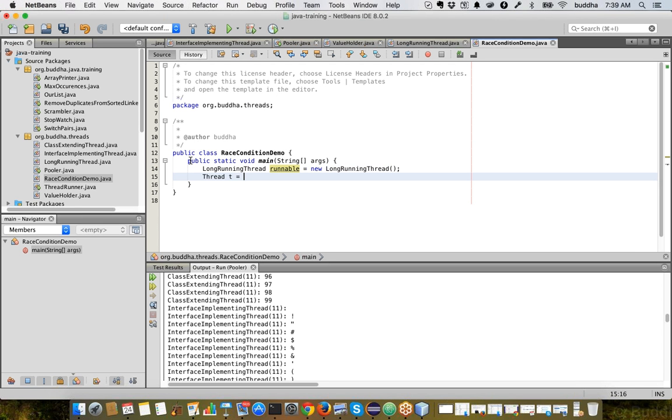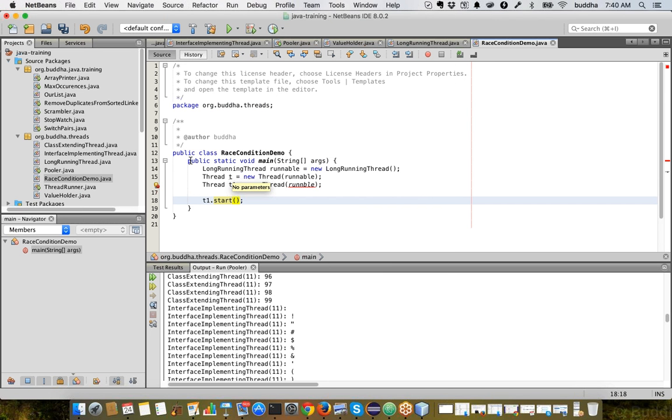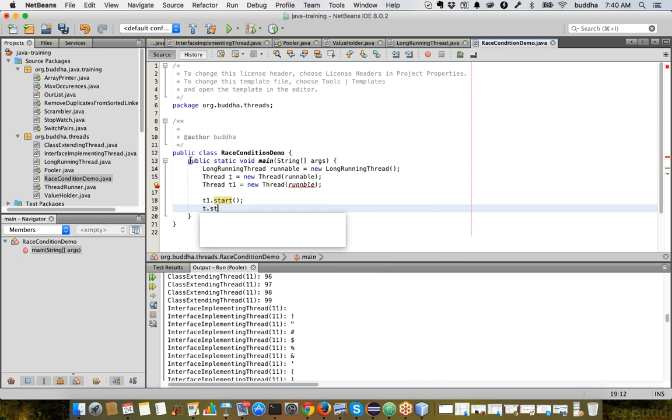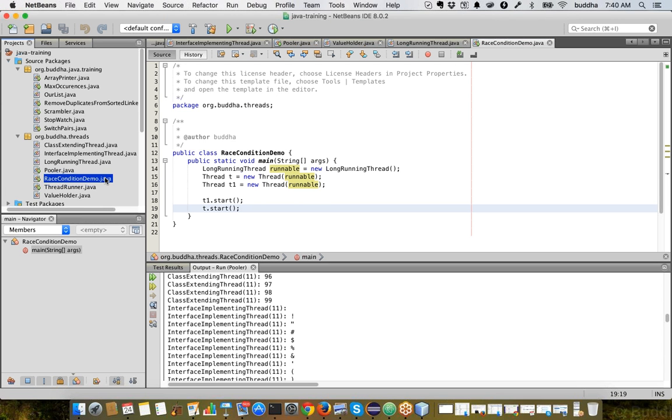We have to create a thread object and pass the runnable, and let's create another thread object and pass the same runnable. Because it's a new thread object, this can be executed. So now let's start both of them. Now let's see what happens. Now let's run the program.